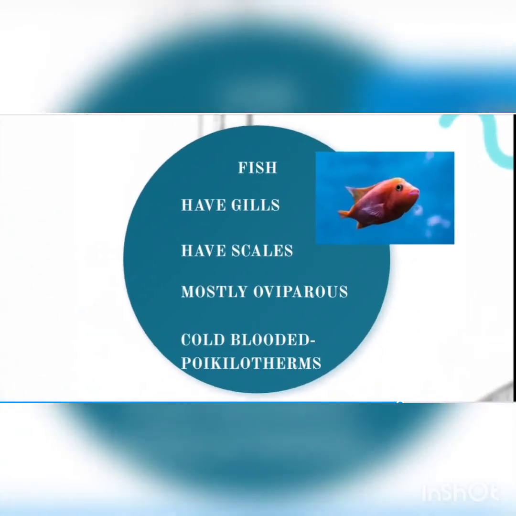So characteristics of a fish include they have gills, they have scales on their body, they are mostly oviparous. Oviparous means they lay eggs, and they are cold-blooded. They do not have ability to adjust to the surrounding conditions. So their body cannot adjust to the changing environmental conditions.